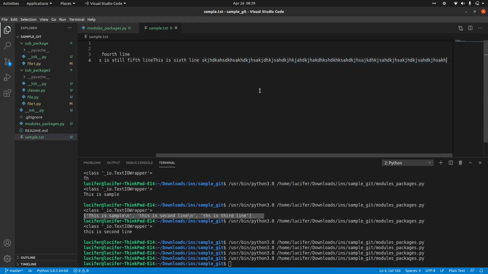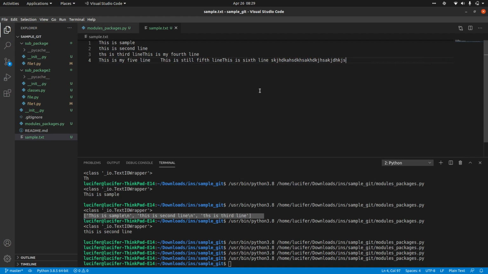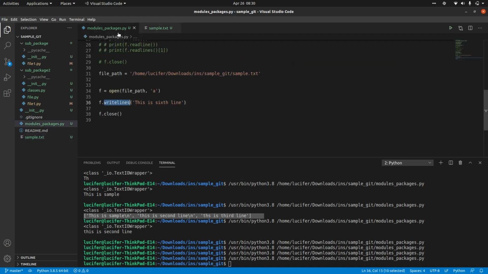Okay, so that is the only difference we have in write and write lines. So you don't have to worry about write lines, you can just use write, because most of the text editors will not wrap itself. Only a few editors like Sublime Text will wrap, so it would be fine if you still use this dot write method to add anything. So this is all about the append method.